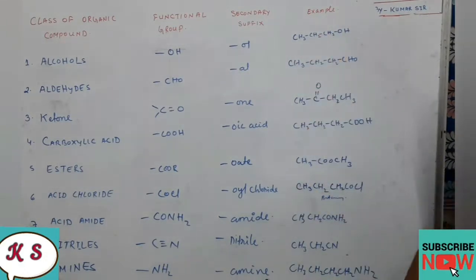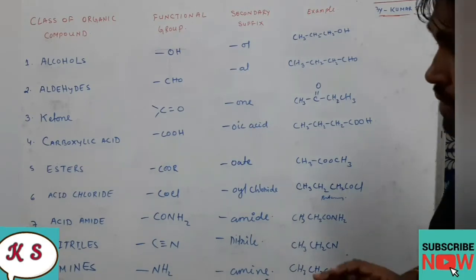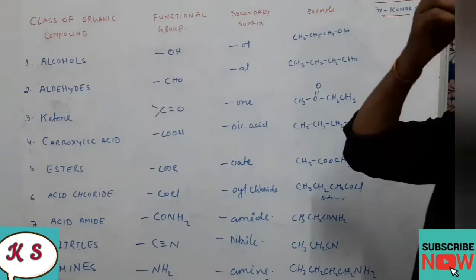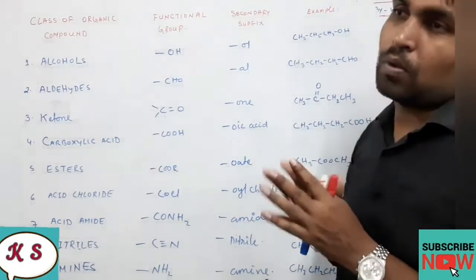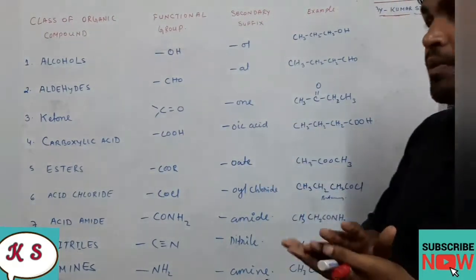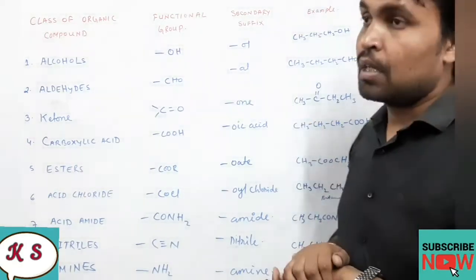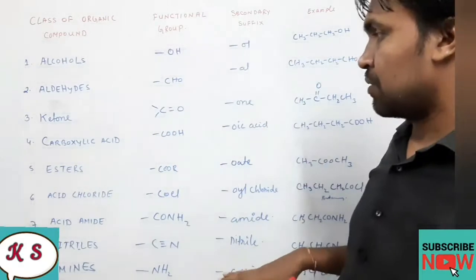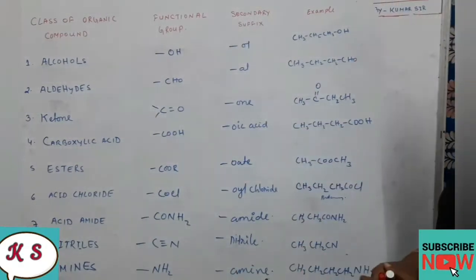In this way I will be explaining all 9 classes of organic compounds. Try to understand what a functional group is and all those things. We will do it in detail when we enter the chapters, but for the time being try to learn these things.